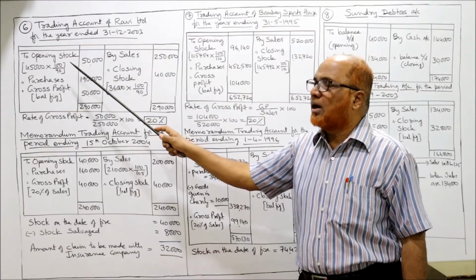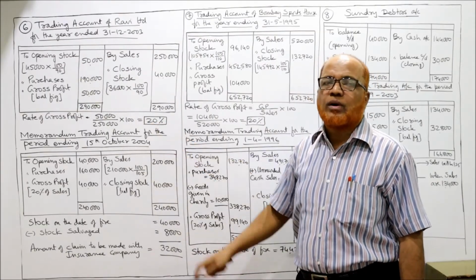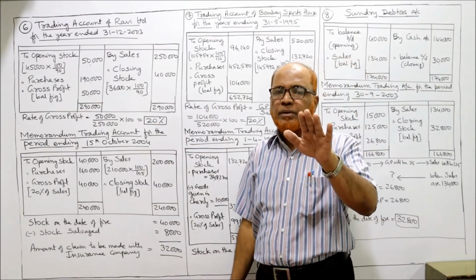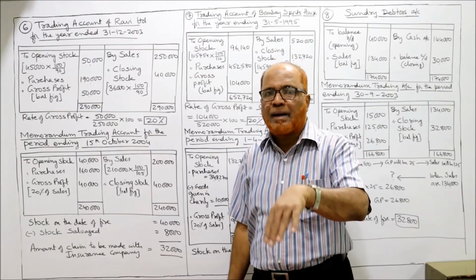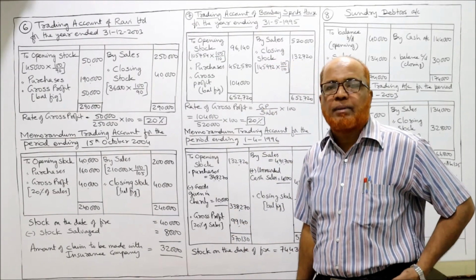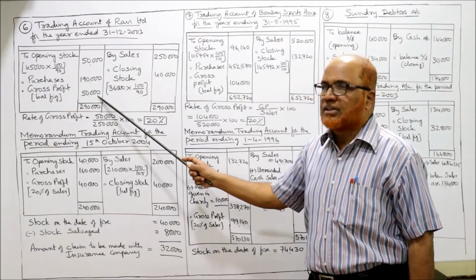और ट्रेडिंग अकाउंट में एक एडजस्टमेंट है एक्चुअली. What is the adjustment? The stock was valued 10% below cost. Now we have to bring it back to the cost. So multiply 100 by 90. ये 50,000 GP आ गया.